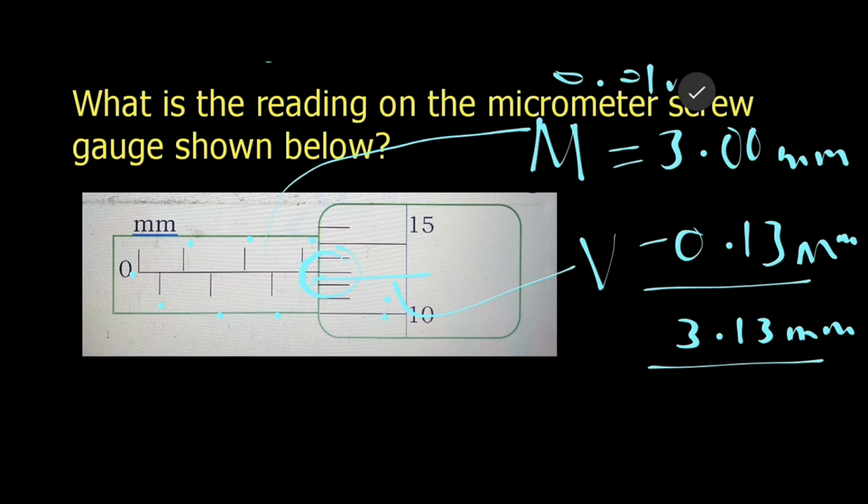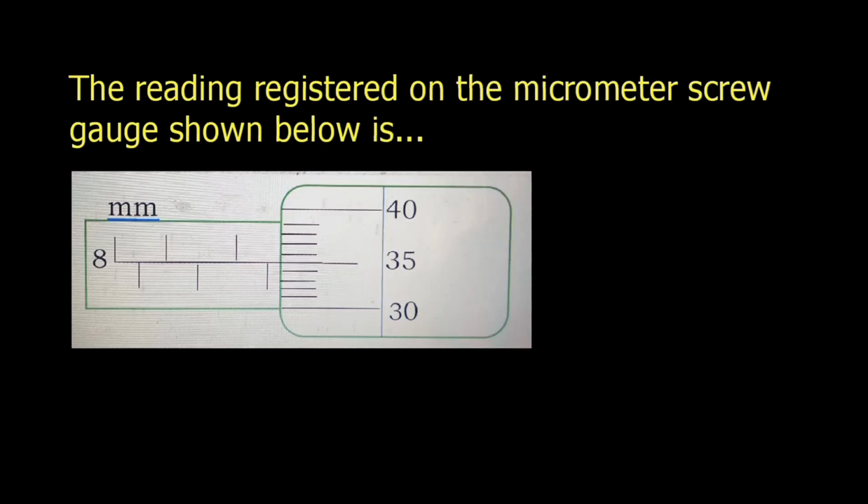The reading accuracy of a micrometer screw gauge is 0.01 millimeters or 0.001 centimeters. Similarly, let's consider this question. We are told to get the reading registered on the micrometer screw gauge shown below.